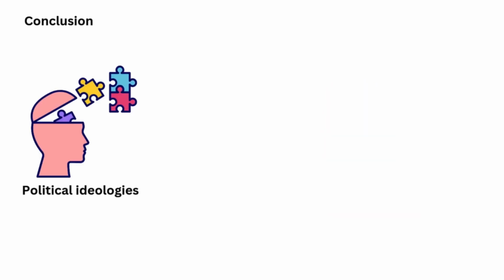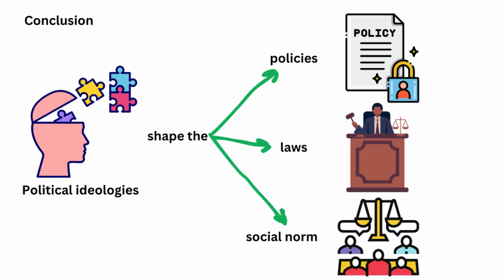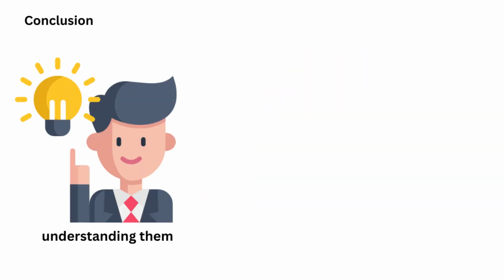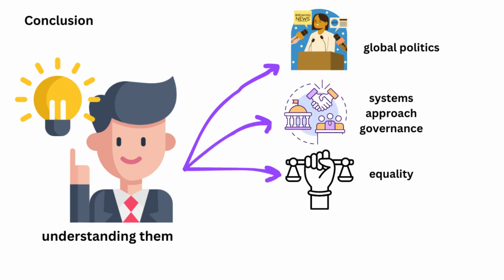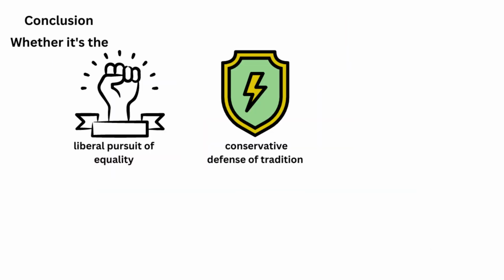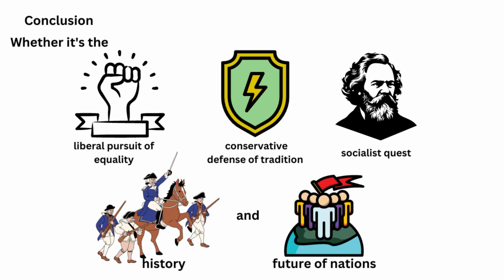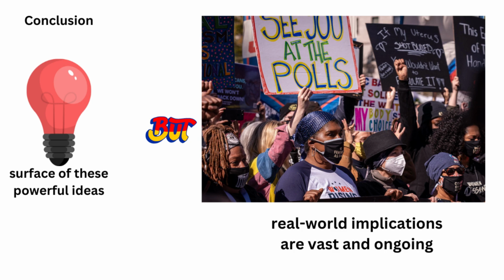Conclusion. Political ideologies shape the policies, laws, and social norms of countries across the world. While each ideology has its own vision of the ideal society, understanding them can help you make sense of global politics and how different systems approach governance, equality, and individual rights. Whether it's the liberal pursuit of equality, the conservative defense of tradition, or the socialist quest for economic fairness, these ideologies continue to influence the course of history and the future of nations. In just 8 minutes, we've skimmed the surface of these powerful ideas, but their real-world implications are vast and ongoing.